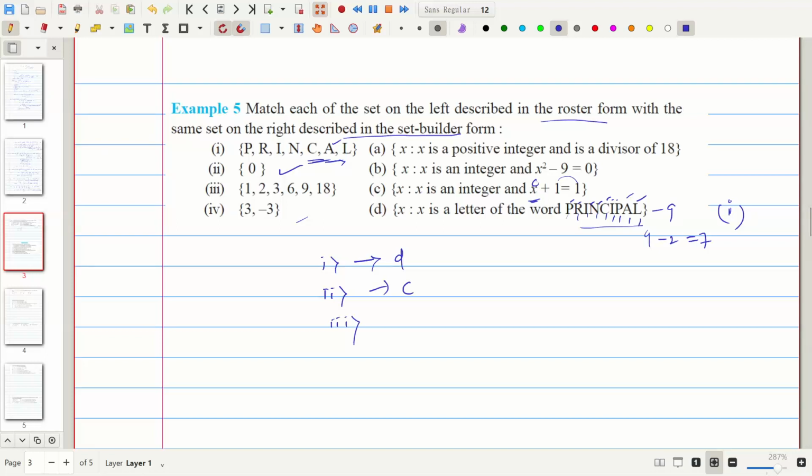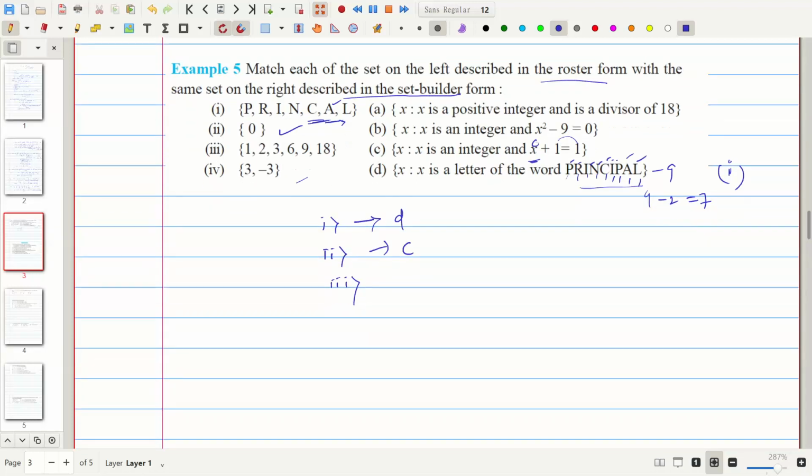And the third one we can write as 1, 2, 3, 6, 9, 18. These are all numbers by which 18 is divisible. 18 is divisible by all these numbers: divided by 1, 2 nines are 18, 3 sixes are 18, 6 threes are 18, 9 twos are 18, and 18. All these divide 18. Then the third one is A.